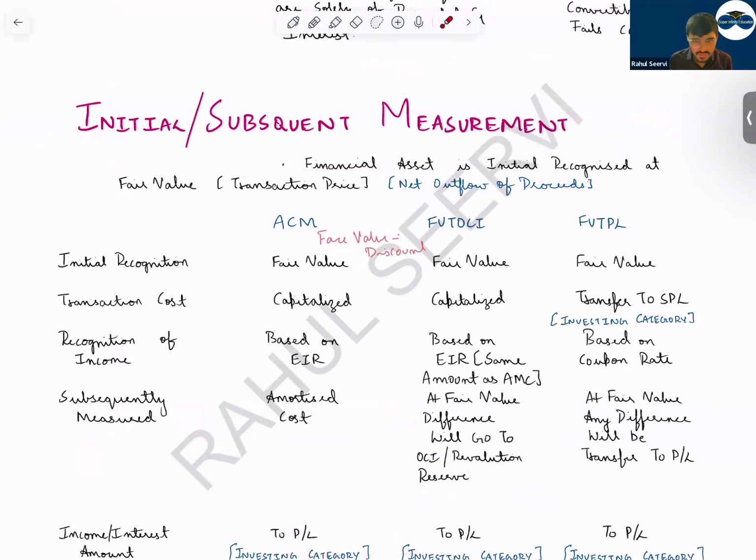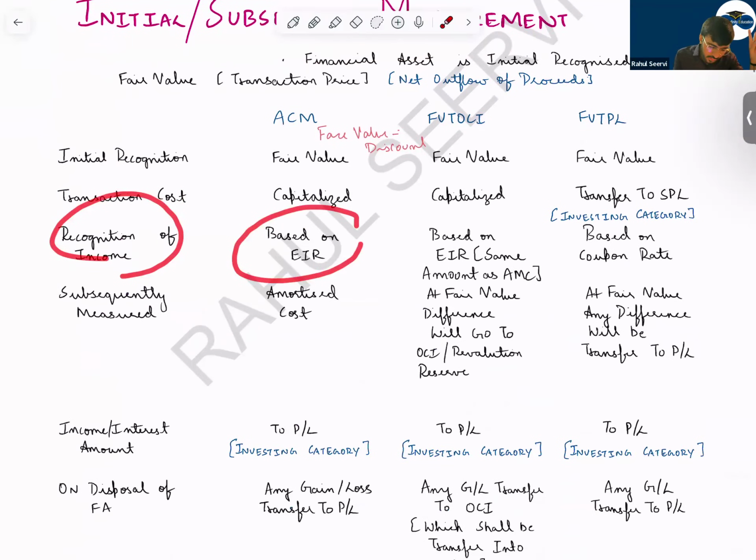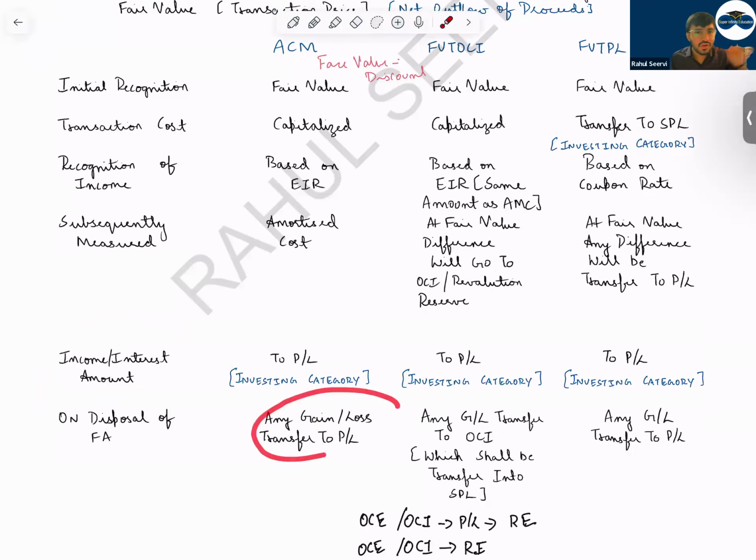Let us do this. So see now, in amortized cost model, what will happen? Initially, we record fair value. Fair value means what? Face value less discount value. Then transaction cost, we capitalize it, we add it here. Recognition of income will be based on EIR rate. Subsequent measurement is based on amortized cost. Then income and interest amount will go to P&L, under investing category. On disposal, the gain or loss will be transferred to P&L. We will discuss where this gain or loss will go when we come to derecognition.